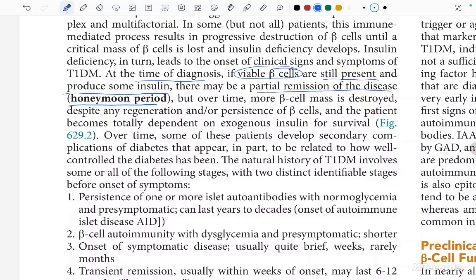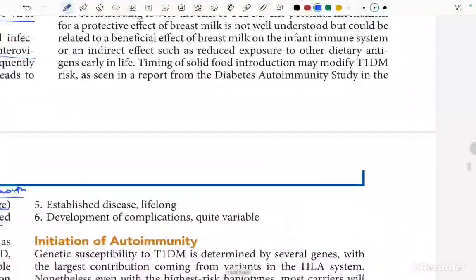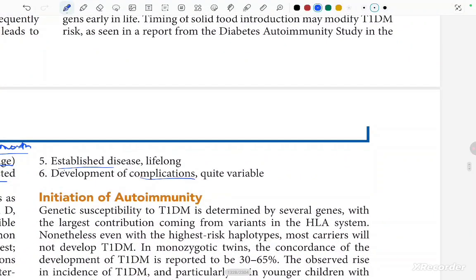And the stages: initially antibodies with normoglycemia, then dysglycemia, then symptomatic disease, then honeymoon period, then established disease, and then complications.